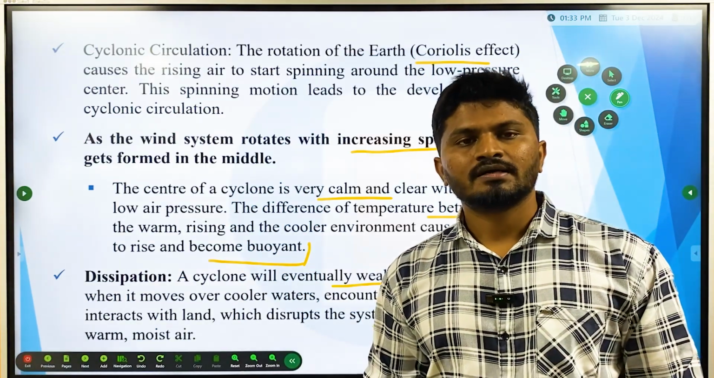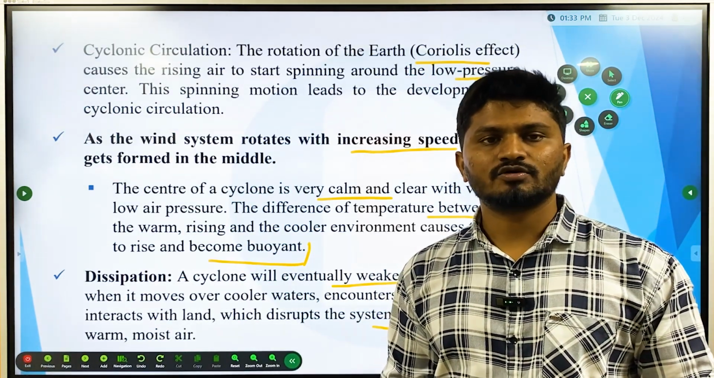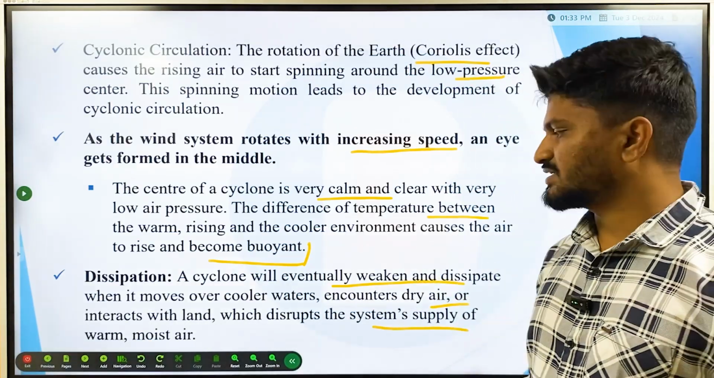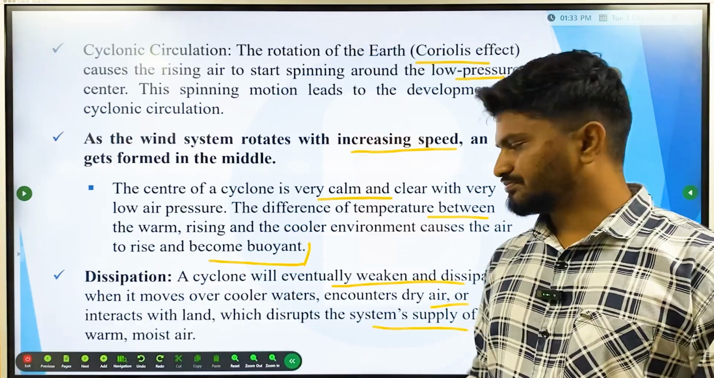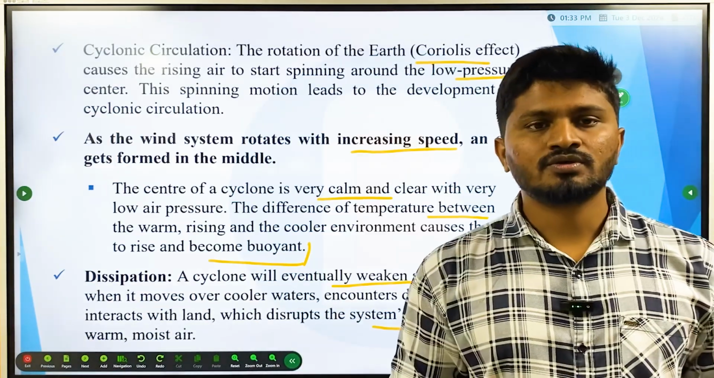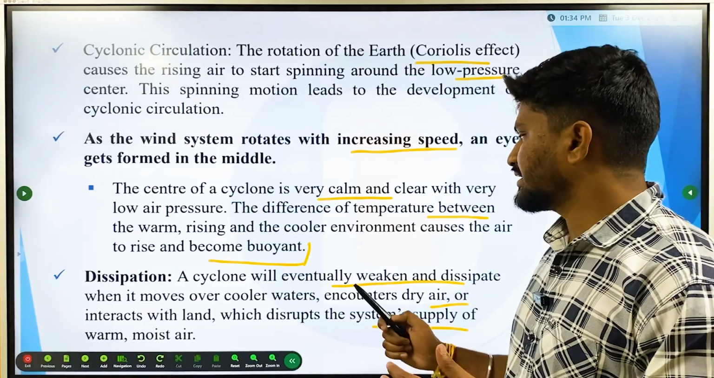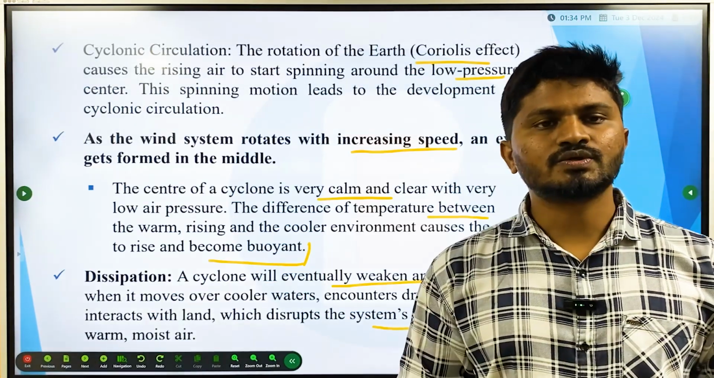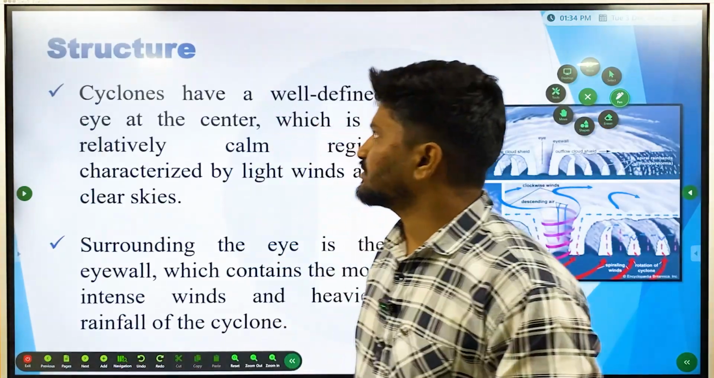Normally the energy for tropical cyclones is warm moist air. When it moves from warm moist air to land, or warm moist air to dry air, or warm moist air to any areas with cooler waters, then it is going to die. This is called dissipation. So this is the complete process of cyclones.